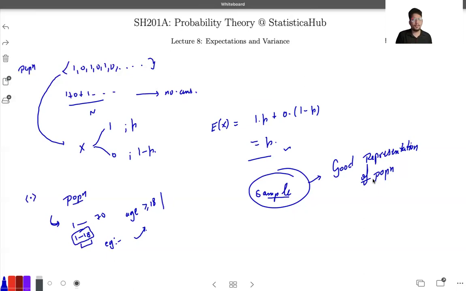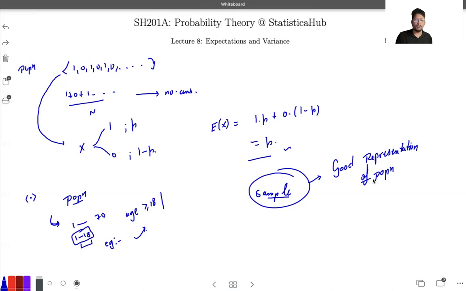If I go for the Indian population, a lot of professions are there. In any population there will be lots of professions. Some person can be a teacher, a professor, a doctor, an engineer, anything, right? So if, according to my knowledge or connections, I take out a sample that only includes teachers, that is not a good representation of the population. Whenever you take a sample, it must be a good representation of the population.